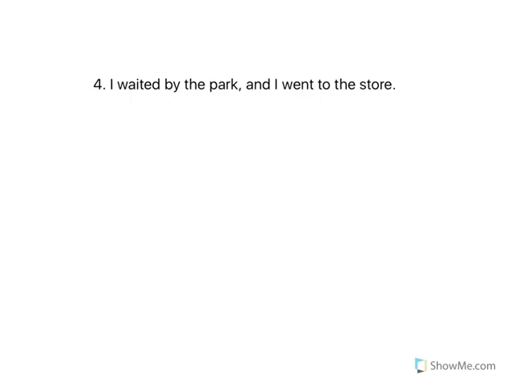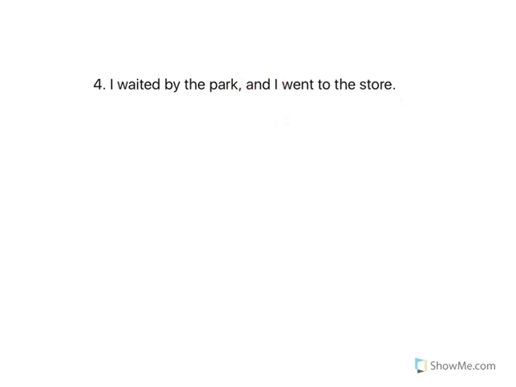Our next sentence says, I waited by the park and I went to the store. So we can tell that this is going to be a sentence with multiple different clauses, so we're going to try to figure out what type. I waited by the park is going to be an independent clause. This can stand alone. And I went to the store, this is also going to be an independent clause. It's put together by a coordinating conjunction. So we know that this isn't going to be a complex sentence, but it's going to be a compound sentence.